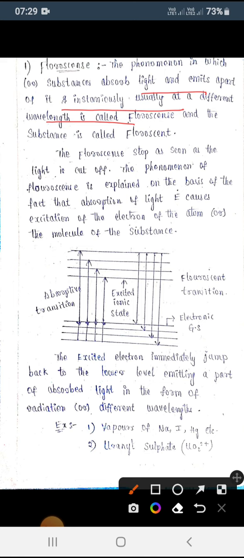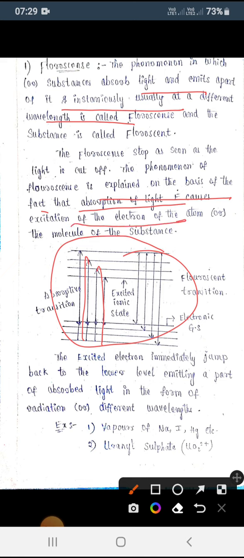In the fluorescence diagram, this is the absorption transition, and this is the excited state. When the light is cut off, fluorescence does not occur; it is explained only in the presence of light. When an electron is excited in the molecule, it immediately jumps to the lower level. So some part of the light is absorbed and emitted in the form of radiation or wavelength.